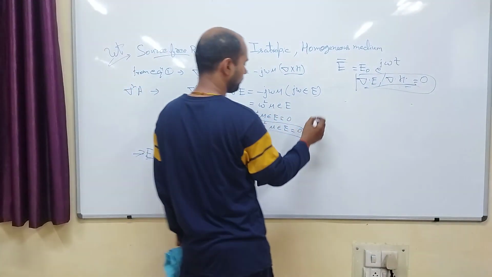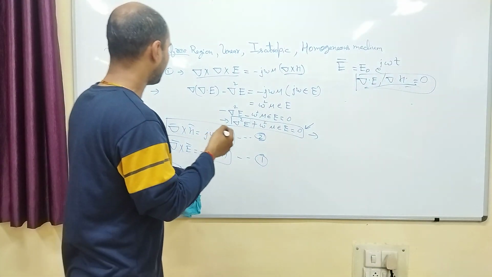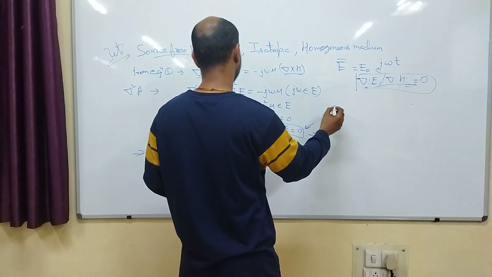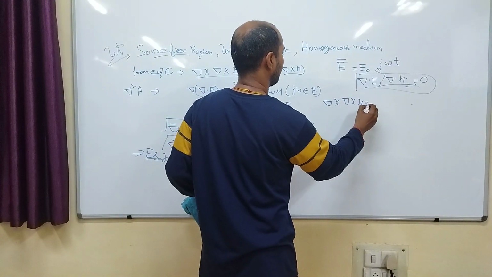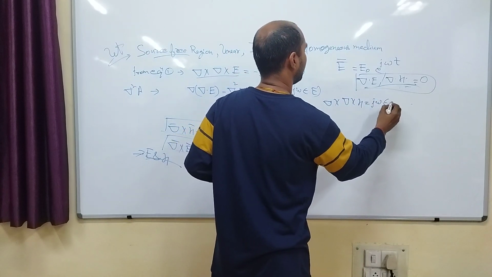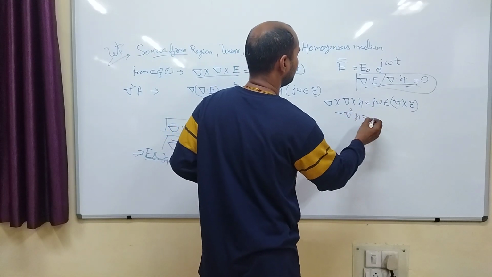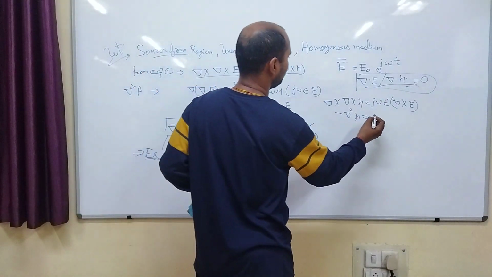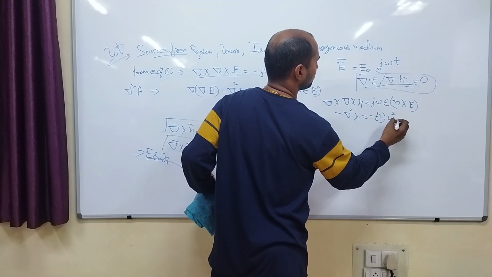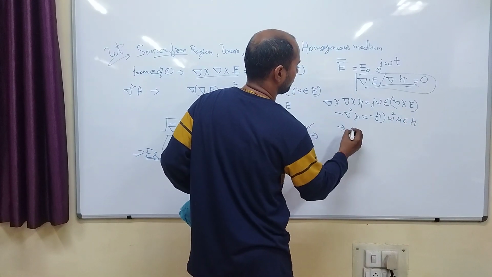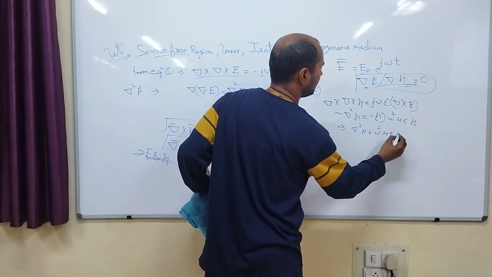So next will be for H. We can do the same as I am writing here, in shortcut and fast, for del square H. So del cross H will be j omega epsilon, del cross E. It will be minus del square H is equal to del cross E, minus j omega minus, into minus 1, omega square mu epsilon H. So from here del square H plus omega square mu epsilon H is equal to 0.